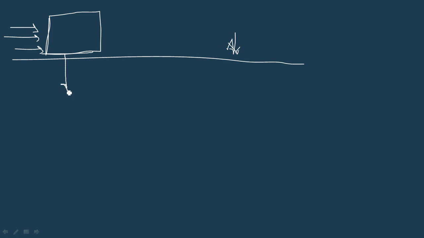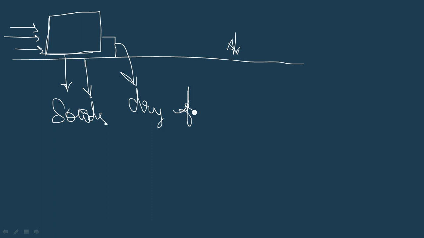Both the wooden block and the ground are solids, and the friction acting between the block and the ground is called dry friction. It's called dry friction because there is no fluid acting between them. These are only solids. So that's why it's called dry friction.